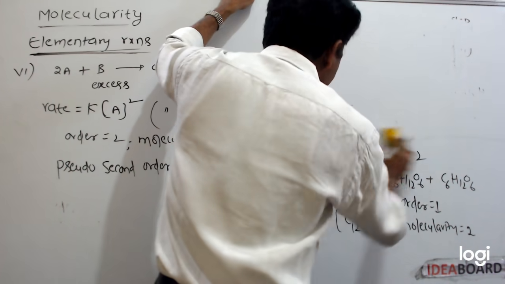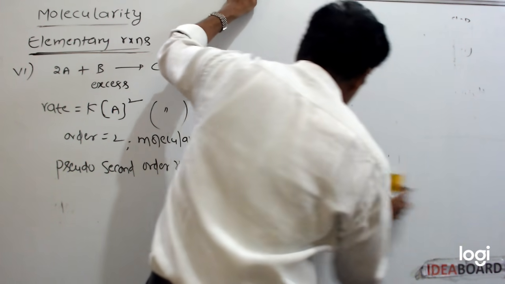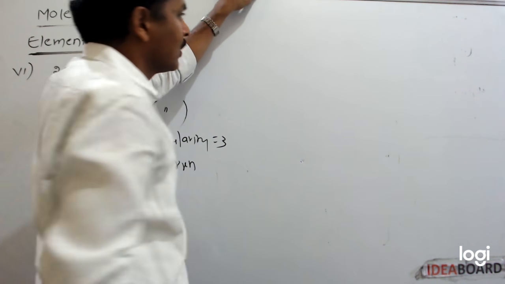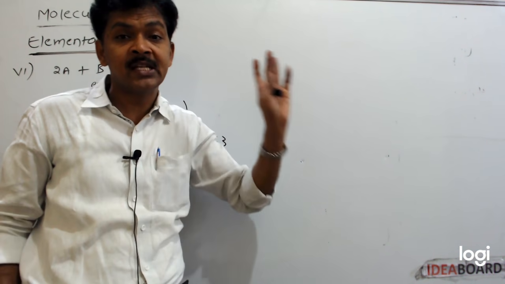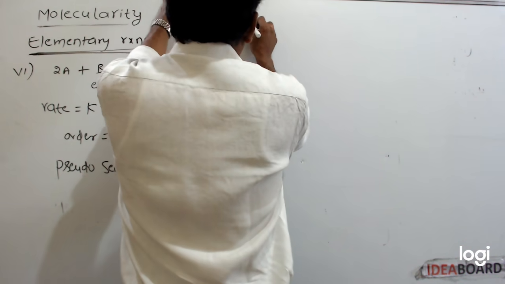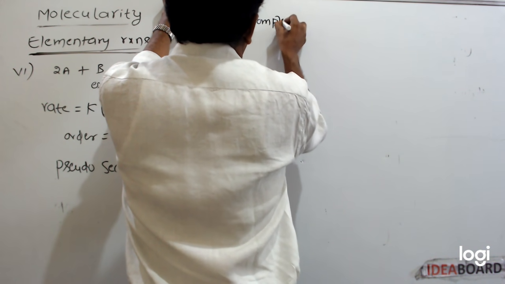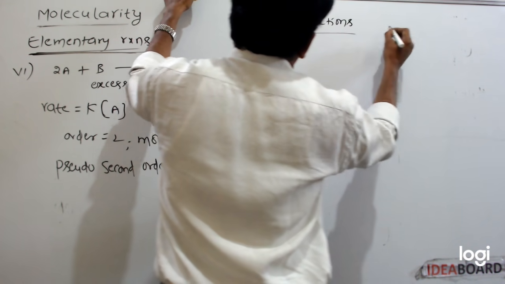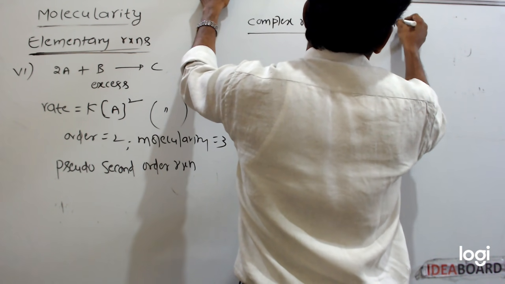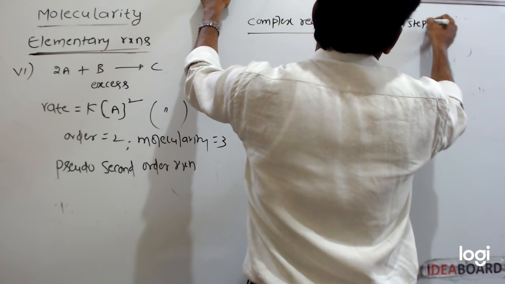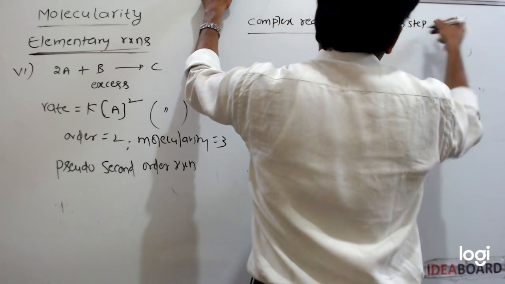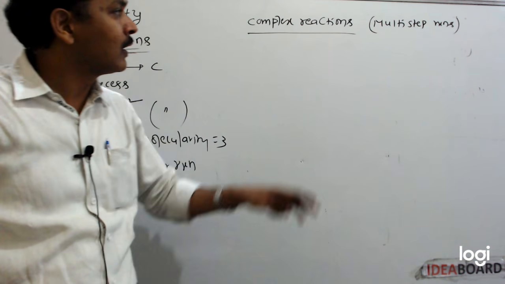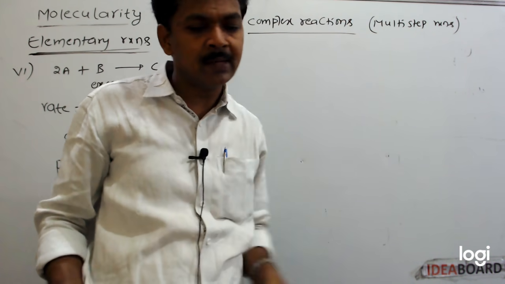If you take complex reactions, both are not the same. Complex reactions means multi-step reactions, which cannot take place in a single step. They are called complex reactions or multi-step reactions.